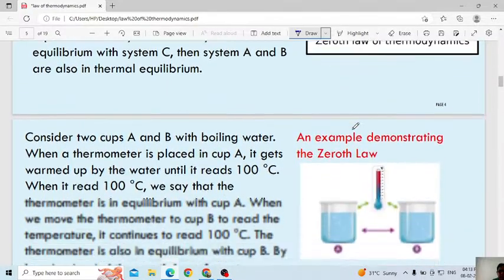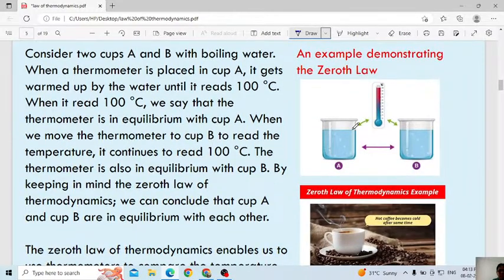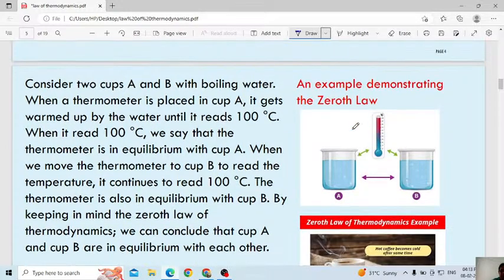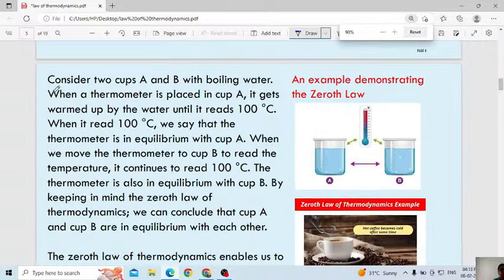One more example I will give, then you will understand very easily. Consider two cups A and B with boiling water. When a thermometer is placed in cup A, it will warm up until it reaches 100 degrees.